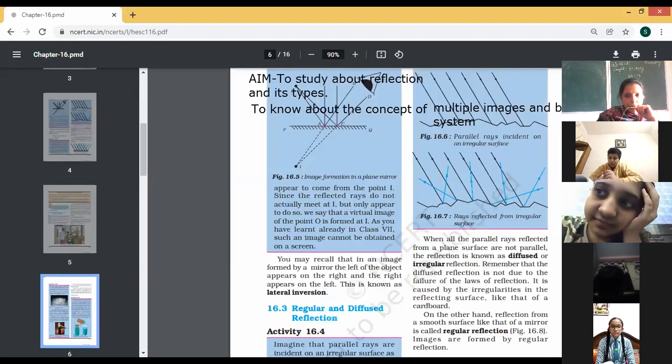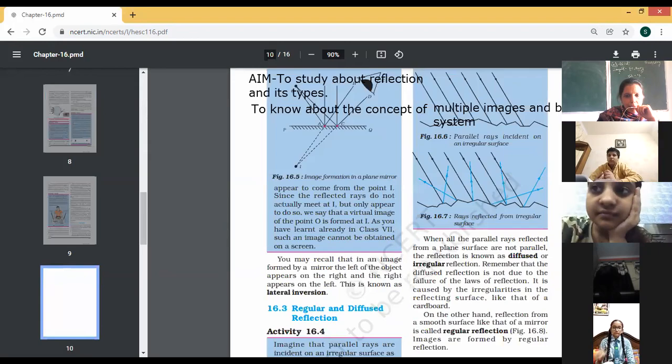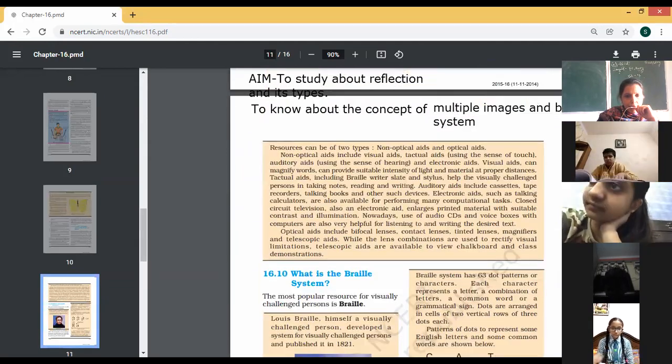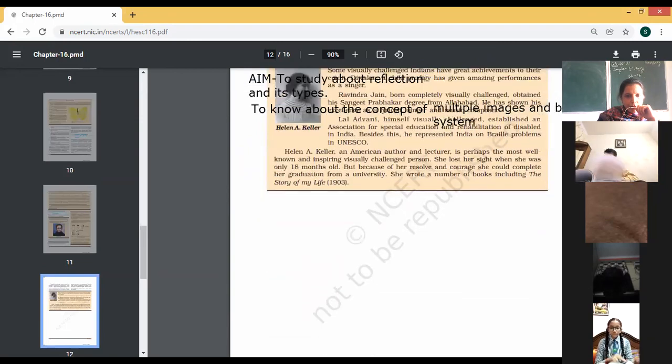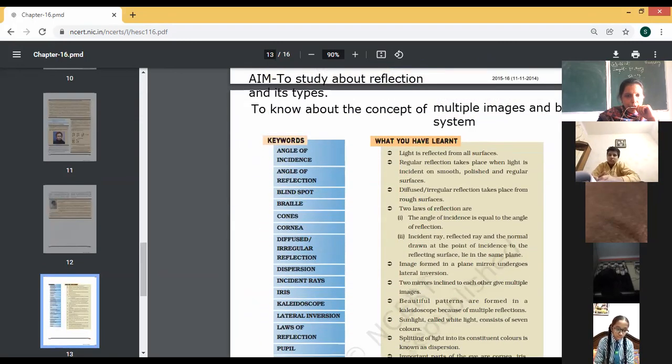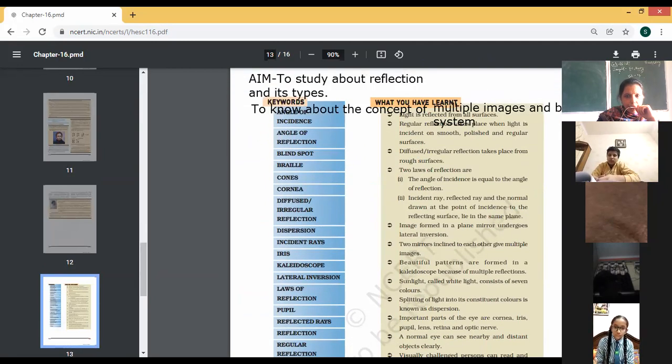Next, children, before moving to the next part of this chapter, let's understand the misunderstood words first of all. So difficult words, or you may say misunderstood words of this chapter. So let's have a look at these words.